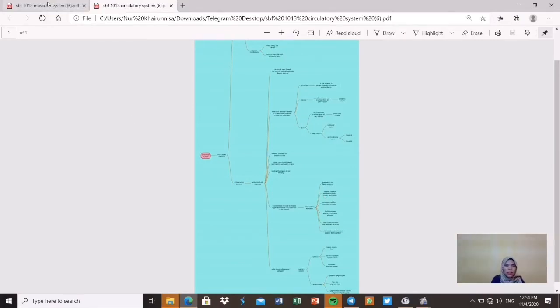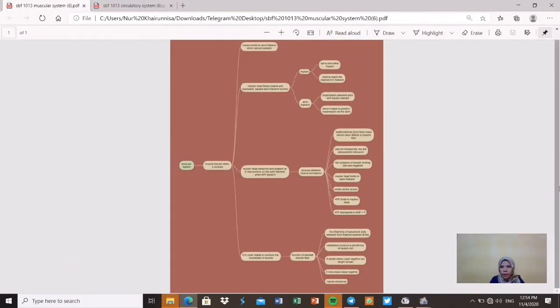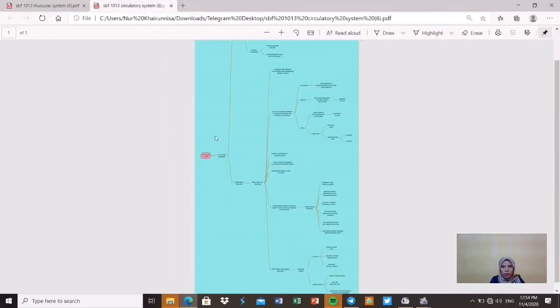So this is an example of a mind map for the muscular system and the circulatory system. A mind map is a good way to memorize a topic that is harder, because it makes the topic easier to understand.